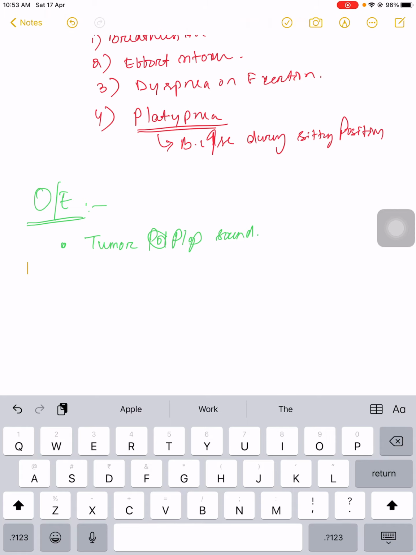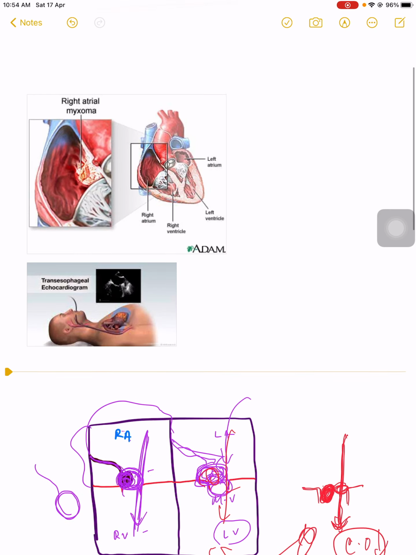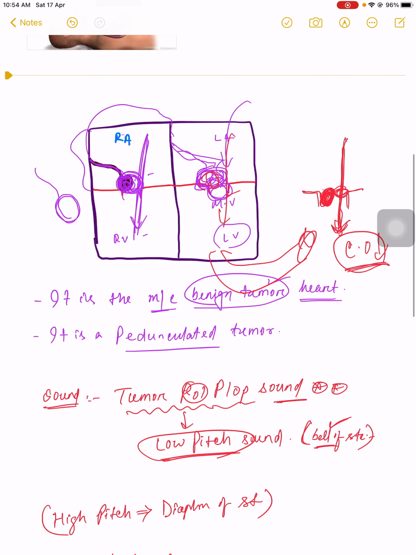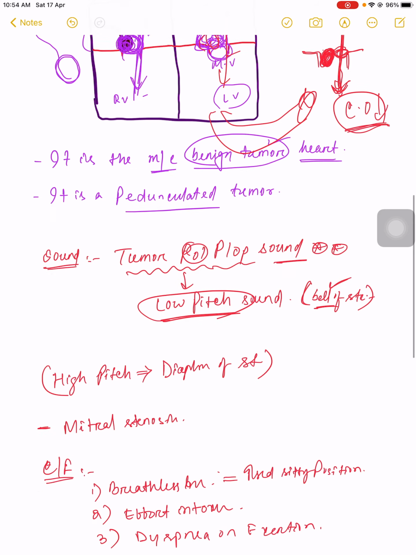And we can also see lung crepitations. What is lung crepitation? As you know, due to atrial myxoma, less blood goes to the lungs also.